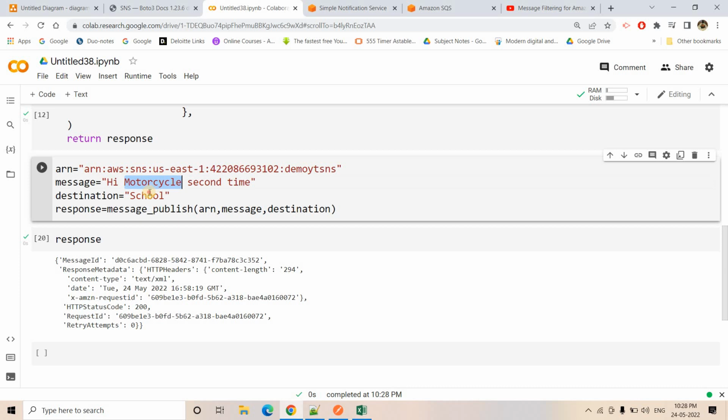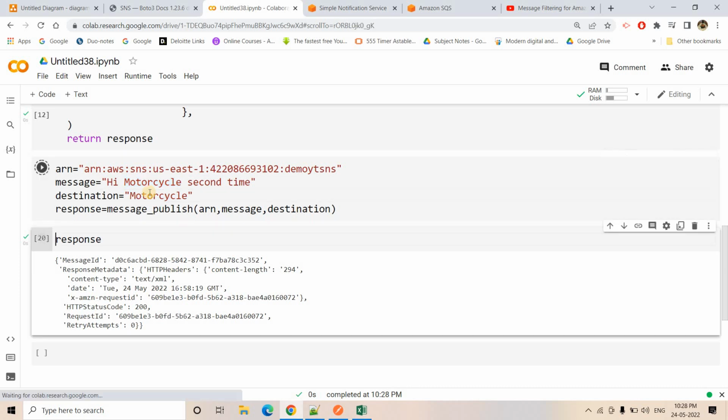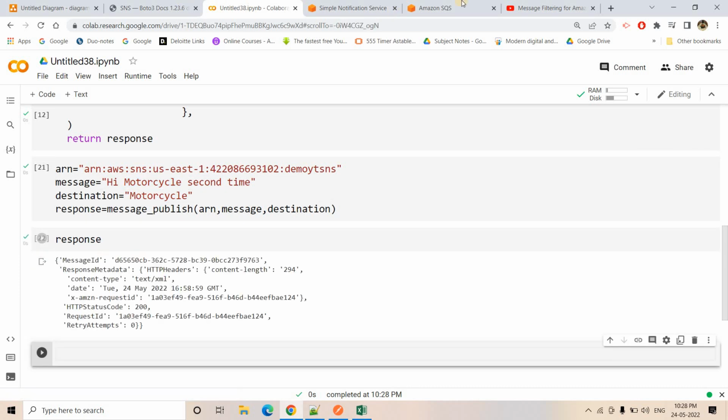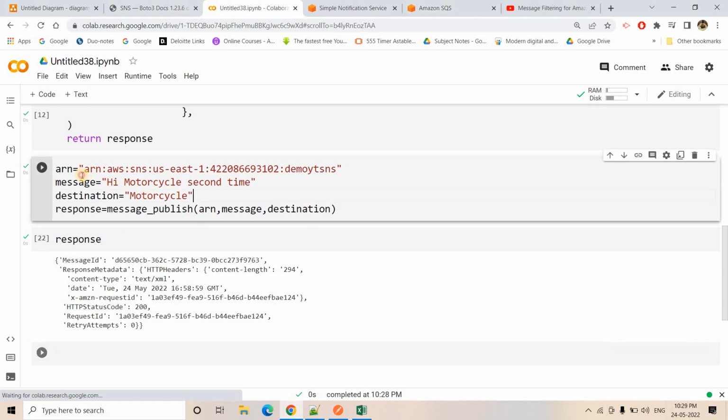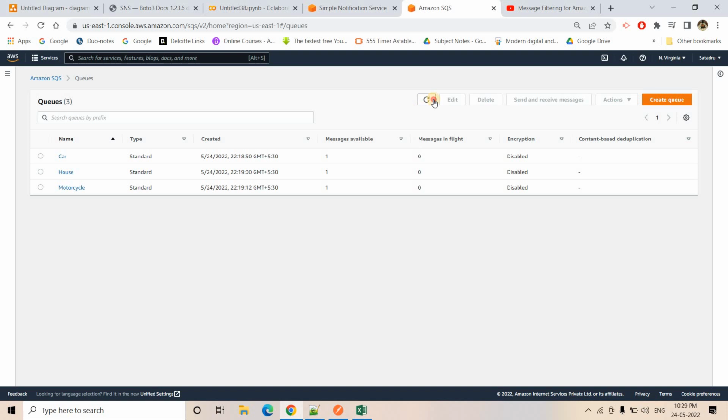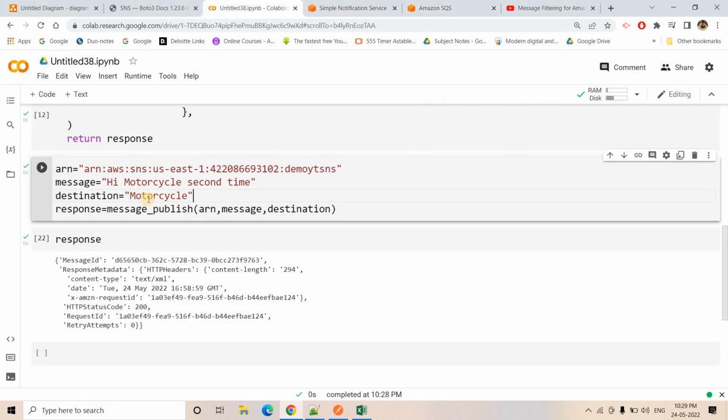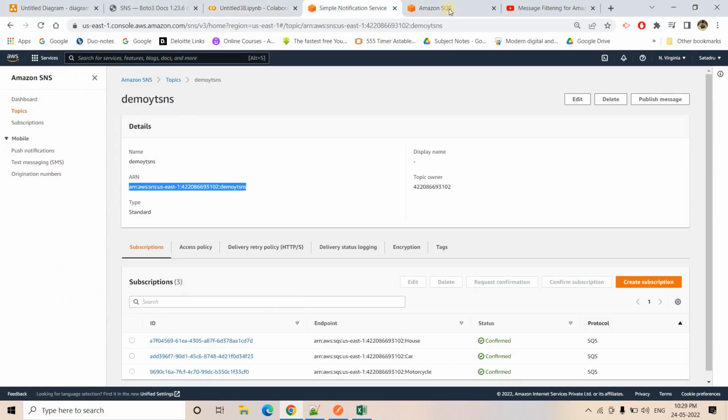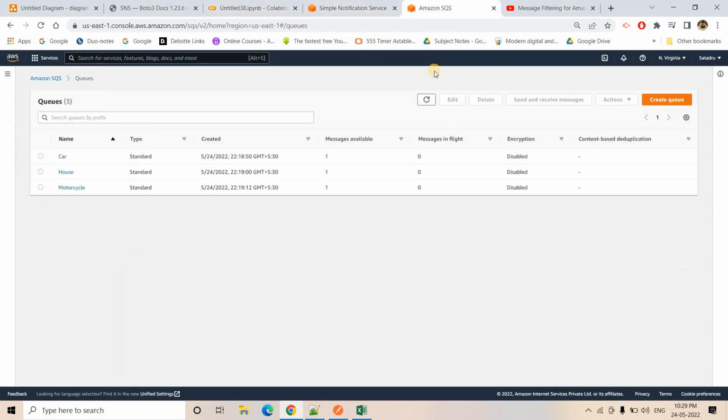Maybe I can put a second one, and I can put motorcycle here just to show you one more demo. This is the last one. Now what should happen, in the motorcycle queue two messages should be there: the first one we sent, and the one we just sent. If I refresh this one, let me check the spelling. Yeah, it looks good. So I will go back there. See, here the message available count is two.